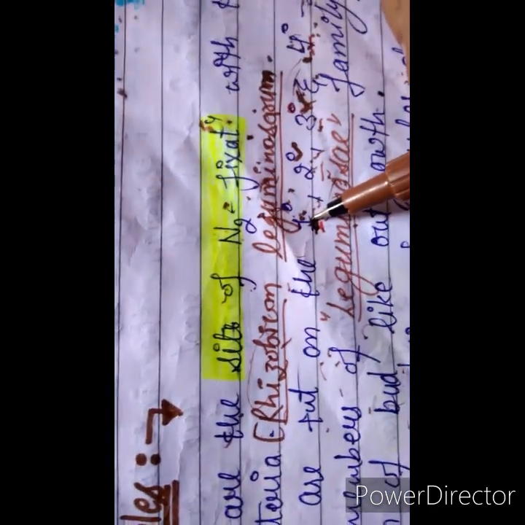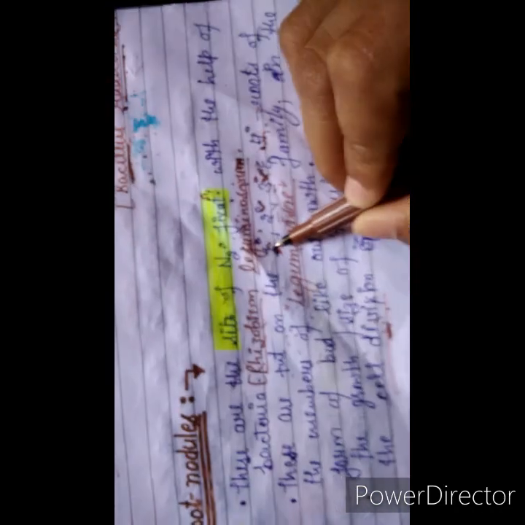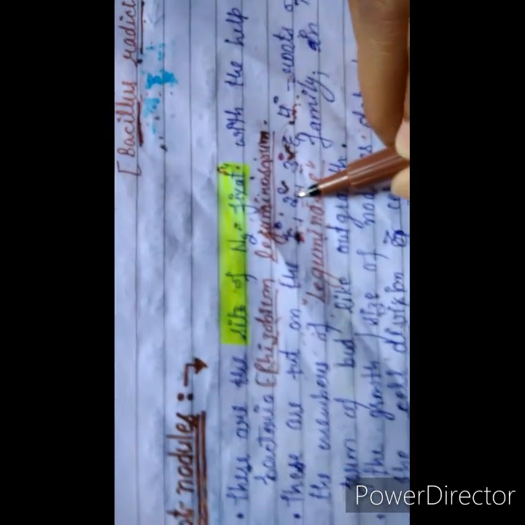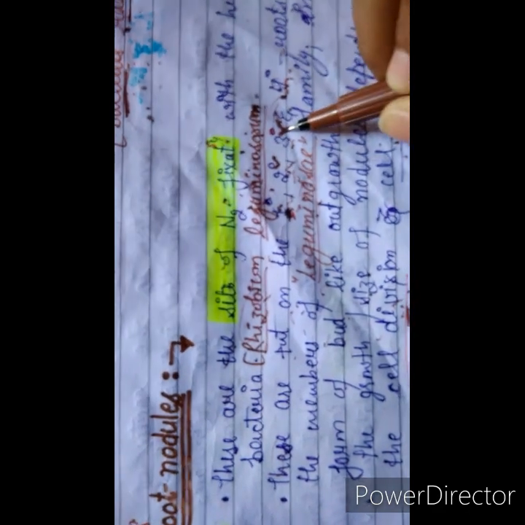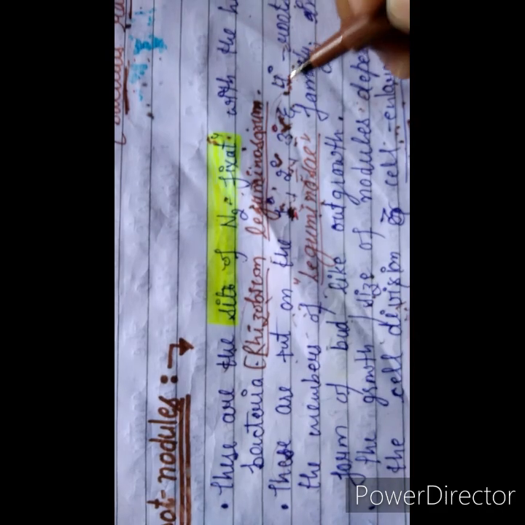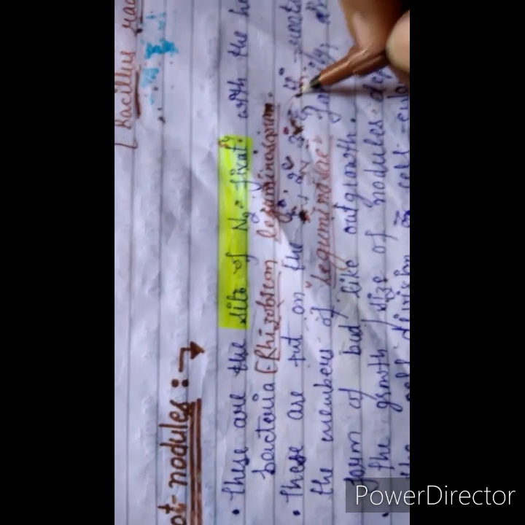The primary root further differentiates and divides to form the secondary root. The secondary root further differentiates to form the tertiary root, and the same procedure continues. The tertiary root differentiates to produce the quaternary roots.